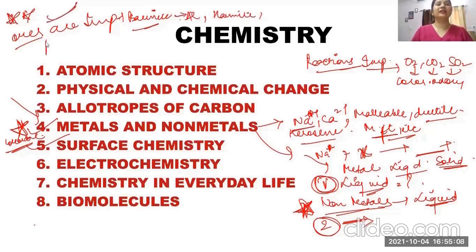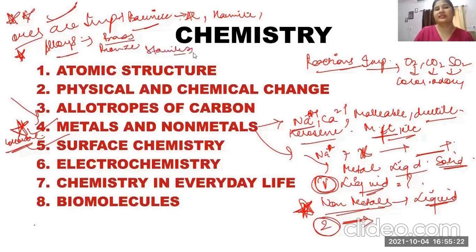Please do not miss this. Another most important topic out of metals and non-metals is alloys. Brass is an alloy of which metals? Then bronze, then stainless steel. So alloys are extremely important, cinnabar too. Electrochemistry is important, and oxidation states of various metals. Their reactions are important, and we can expect numericals from electrochemistry as well.